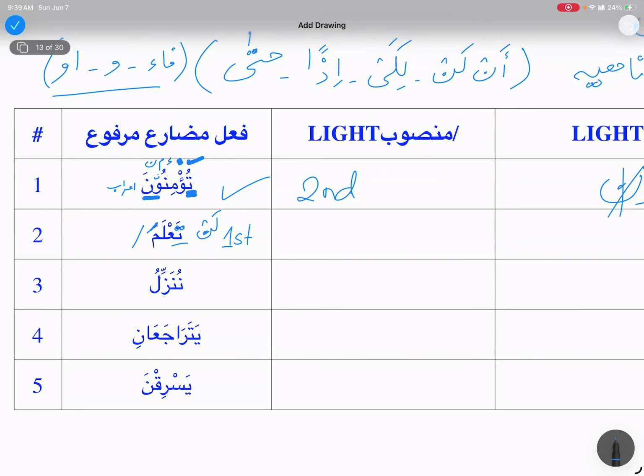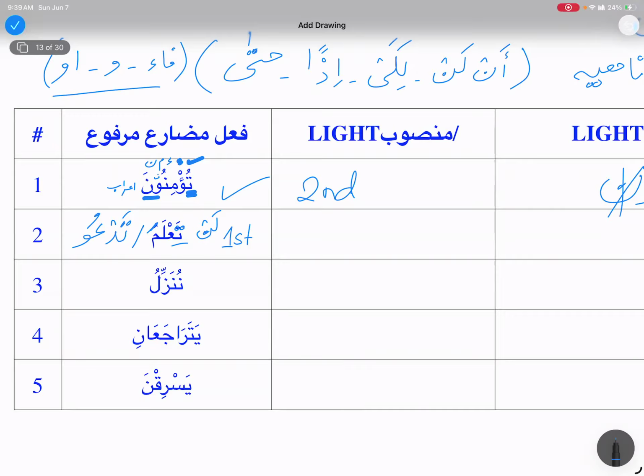Now let's see if I have the verb lam ta'lam, tad'u. Now, lan tad'u, how can I make it mansoob without the waw? Will the waw drop? How can I make it mansoob? Fatha on the waw. Fatha on waw.